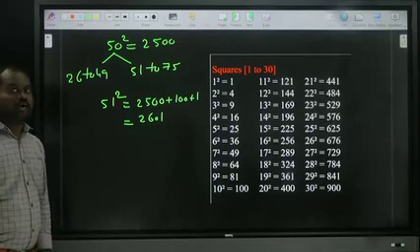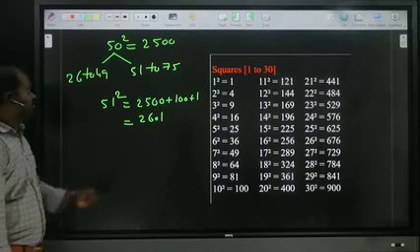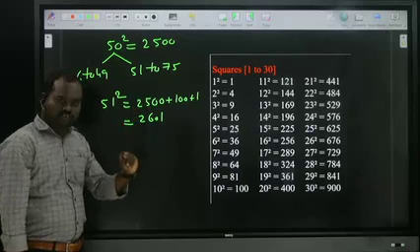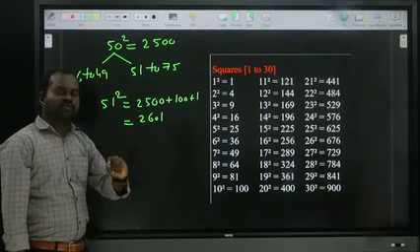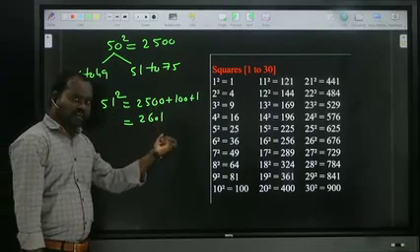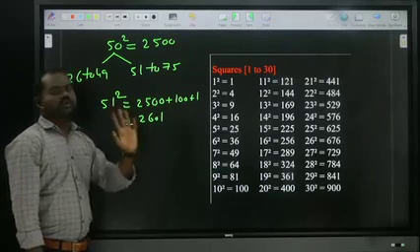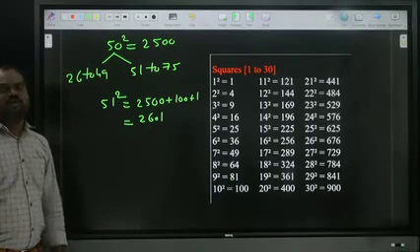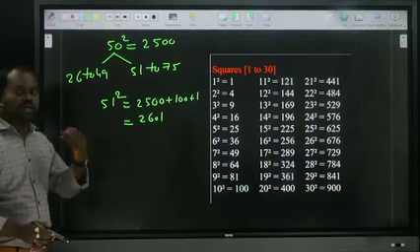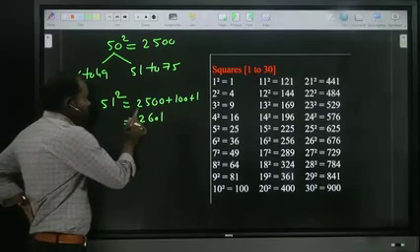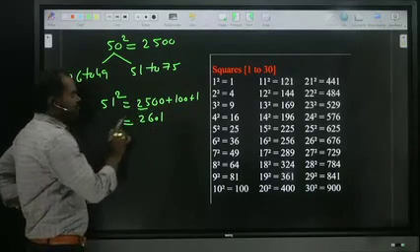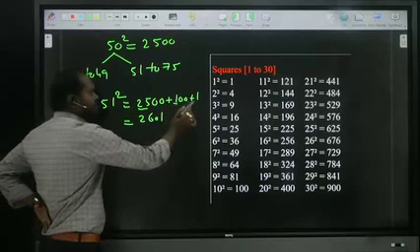Is it clear? How are we finding 51 square? First of all 50 square, plus 51 is how much more than 50? 1 more. So 100 plus 1 more, and 1 square of that is 1. So 2601 is the answer. This first time I showed clearly. Now always we should take the beginning 25. If one more then 100, one more then 1 square.